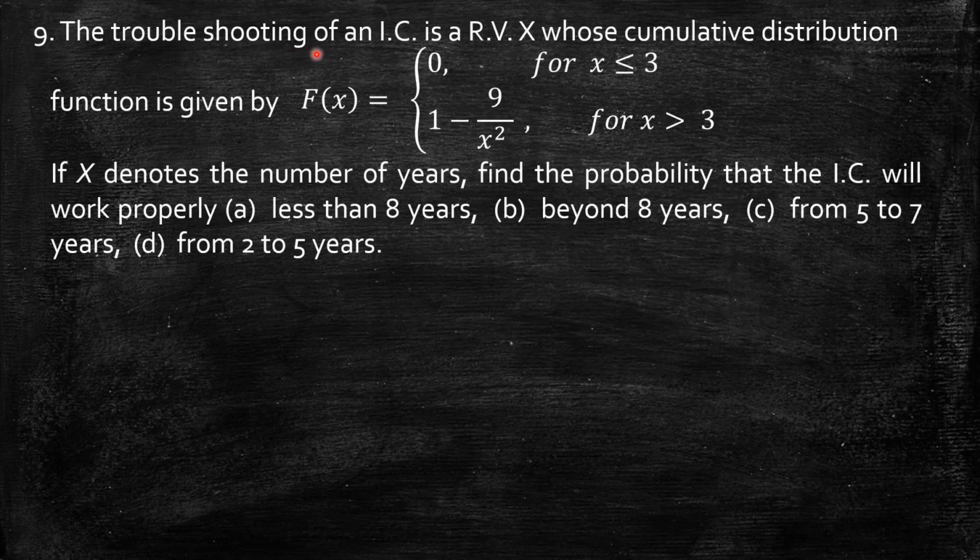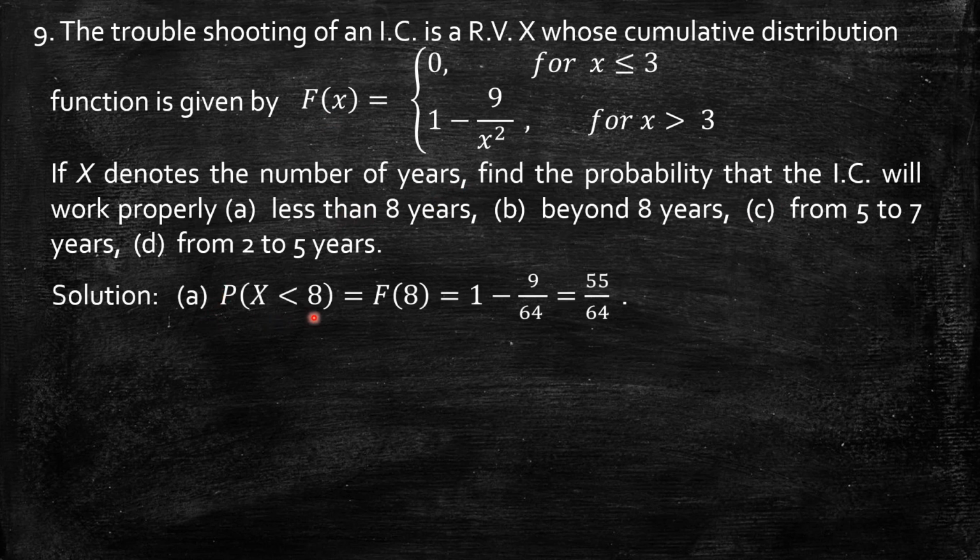Number 9. The troubleshooting time of an IC is a random variable x whose cumulative distribution function is given by F of x equal to 0 for x less than or equal to 3, 1 minus 9 by x square for x greater than 3. If x denotes the number of years, find the probability that the IC will work properly: A, less than 8 years; B, beyond 8 years; C, from 5 to 7 years; D, from 2 to 5 years. That means by using the CDF, we need to find the probabilities. Correct?